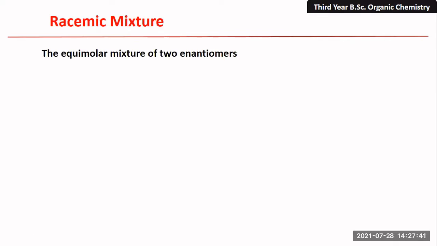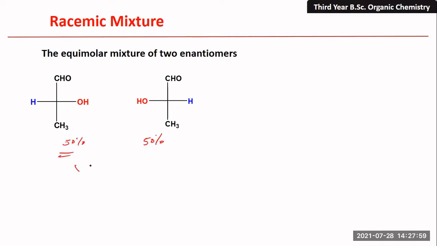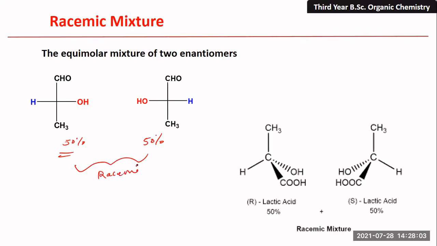Now let us understand racemic mixture. A racemic mixture means whatever isomers you have, they should be in an equimolar mixture. Suppose these two are the isomers of the same compound, and they should be present in equal molar amounts. If it is 50%, then the other should be 50% in the mixture. Then you can call it a racemic mixture.